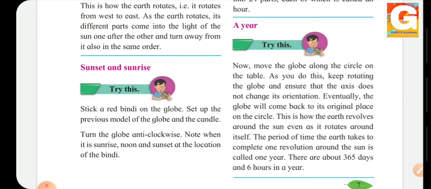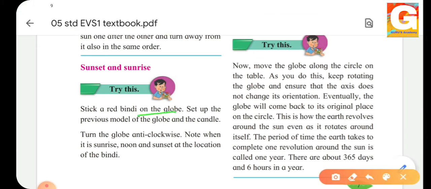Again, we have been given one experiment. Let's see what that experiment is. Stick a red bindi on the globe. Set up the previous model of the globe and the candle. Turn the globe anti-clockwise. Note when it is sunrise, noon and sunset at the location of the bindi.